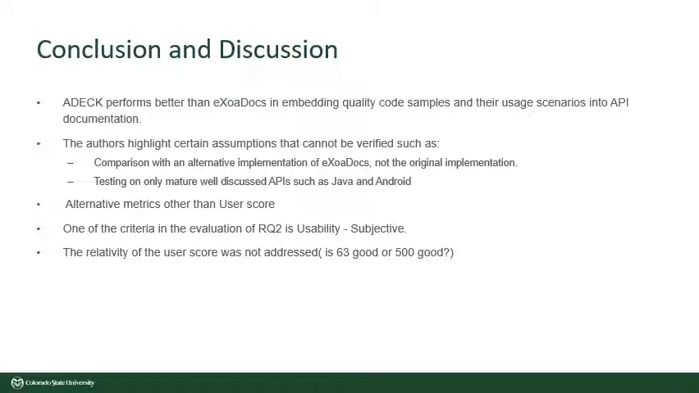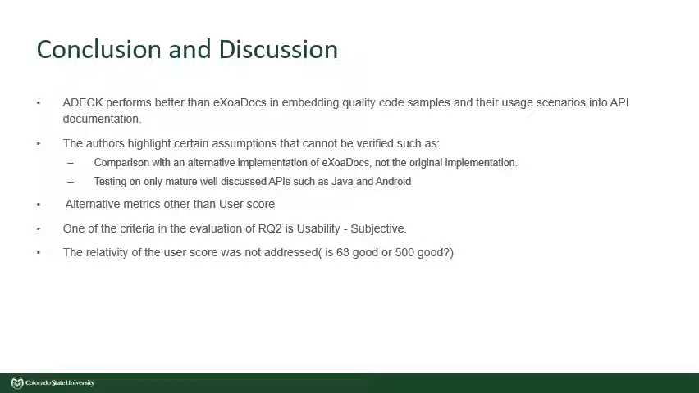In conclusion, ADECK performs better than Exodocs in enriching API documentation with high-quality code samples and their usage scenarios. Two assumptions in this study can be raised as questions for future research. The first assumption is that the comparison has happened with an alternative implementation of Exodocs, not the original implementation. The second assumption is that testing is applied on maturely discussed APIs such as Java and Android.